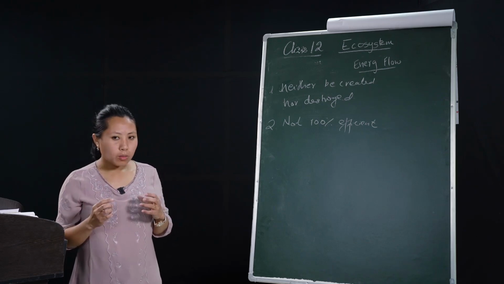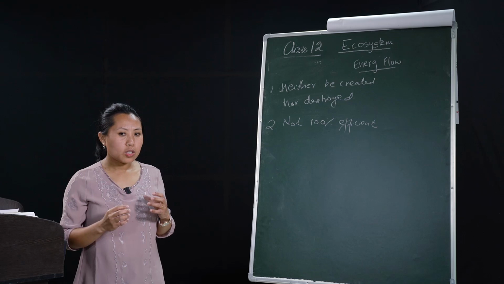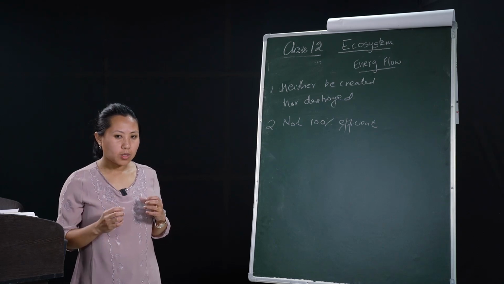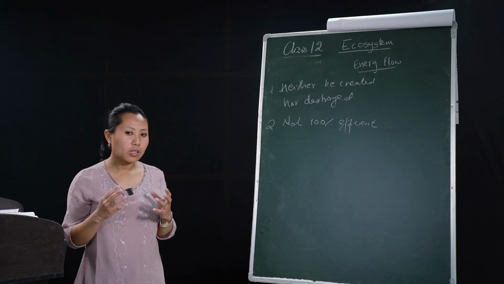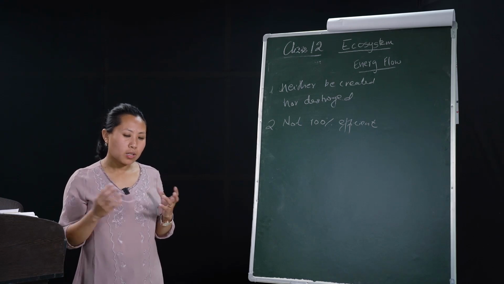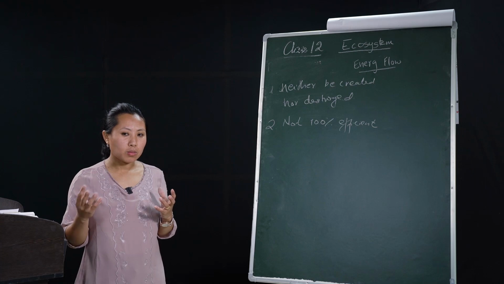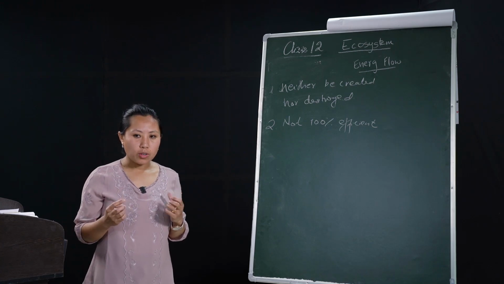So, the second law of thermodynamics states that no energy transformation is 100% efficient. There is always a certain percentage of energy that is lost to the environment, and only a certain percentage of it is made available to the next trophic level.